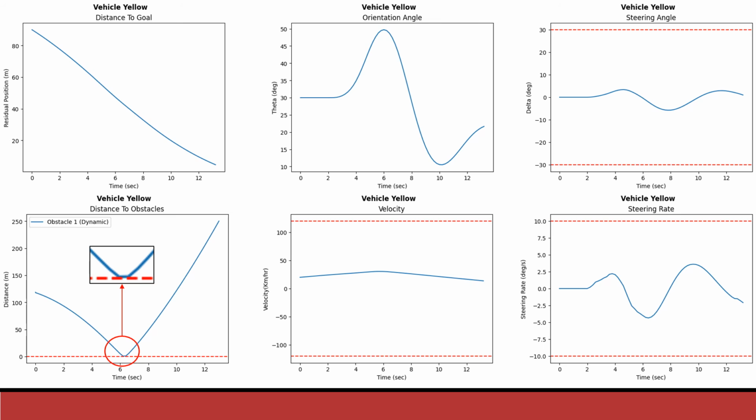Here we can observe the distance to obstacle graph, and we can see that it effectively avoided the obstacle. Also, the steering rates are now within the constraints and pretty smooth as well. So now, as I said, let's overlay these both outputs into one single simulation and see what happens.